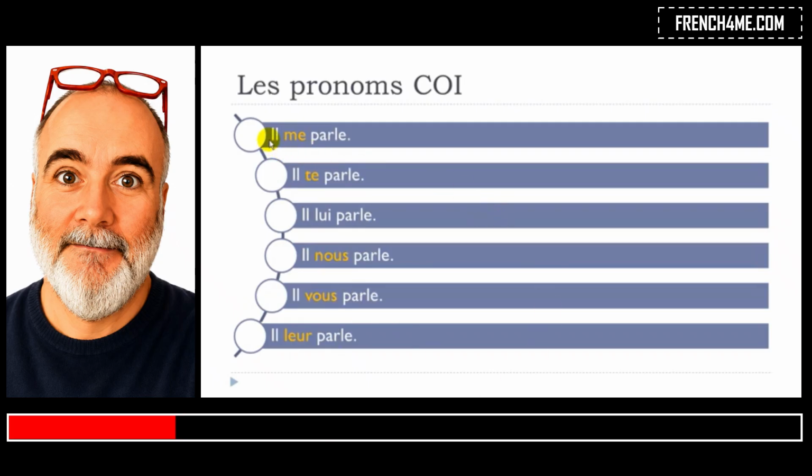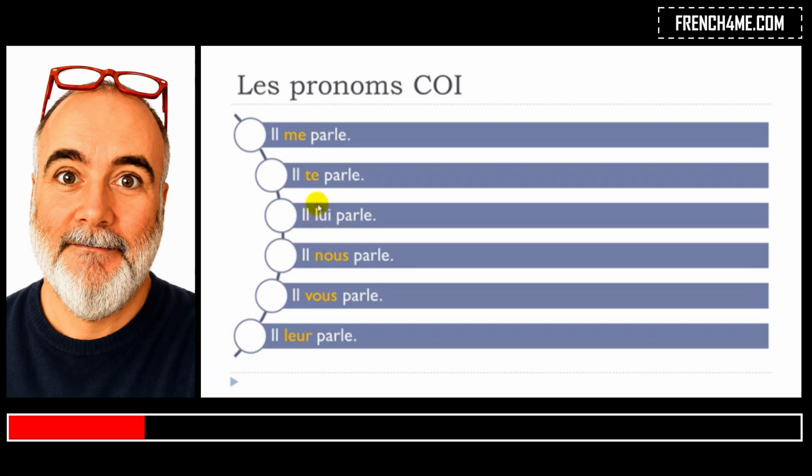So he's talking to me. Il me parle. Remember, me, and then before the verb, il me parle. He's talking to you. Il te parle. Il lui parle. I don't know why lui is still white. Maybe it was a mistake from my side. Yeah, it is a mistake.